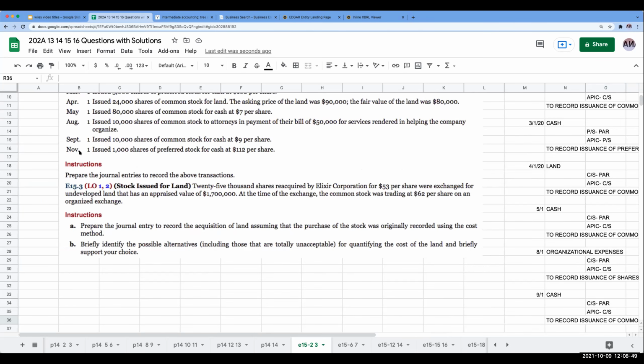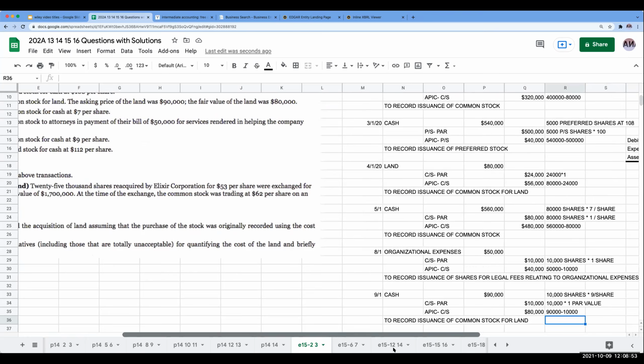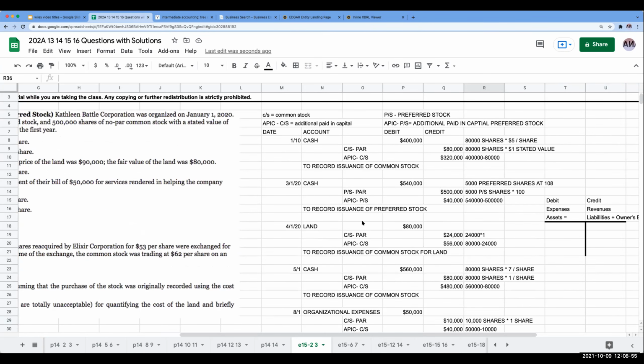Now over here on November 1st, I issued 1,000 shares of preferred stock for cash at $112 per share. Oh, well, I'm doing preferred shares now, so can I just go through and copy this down?